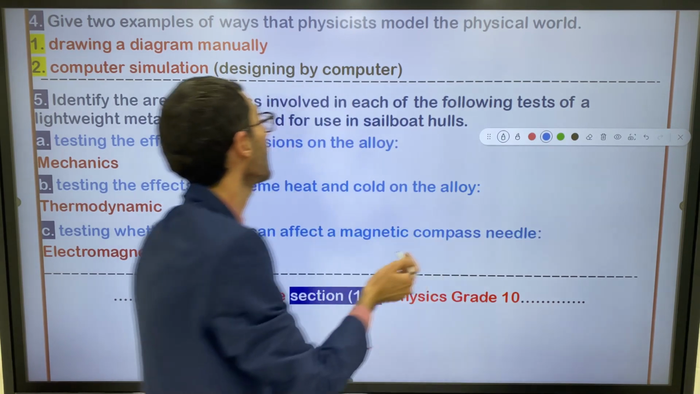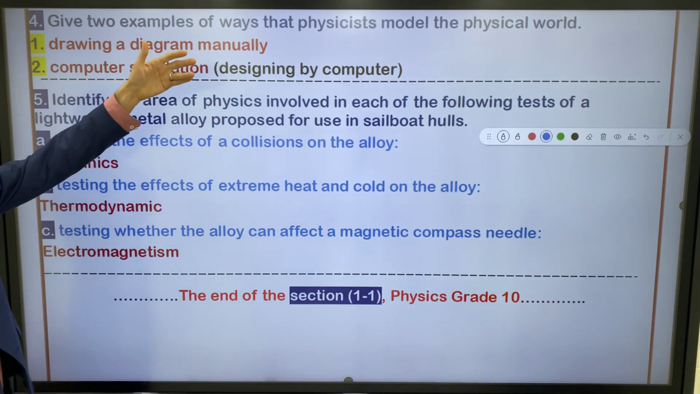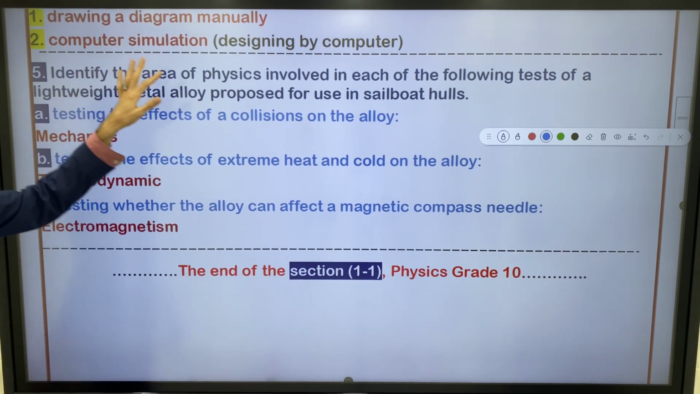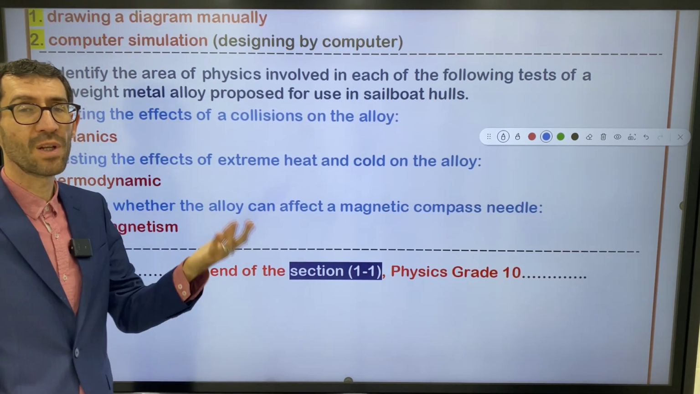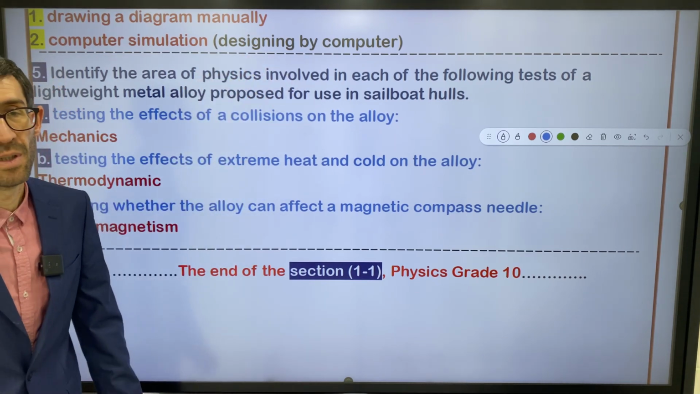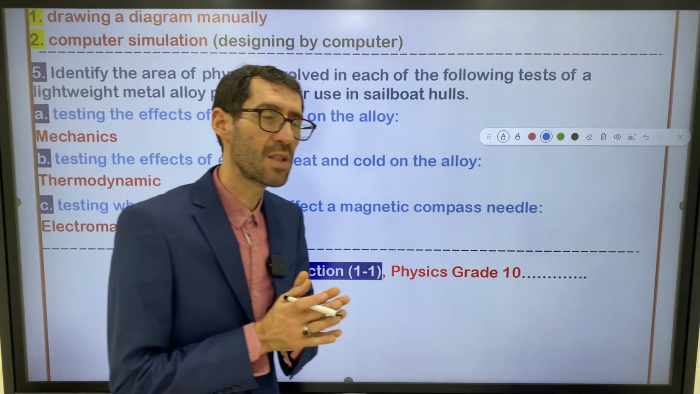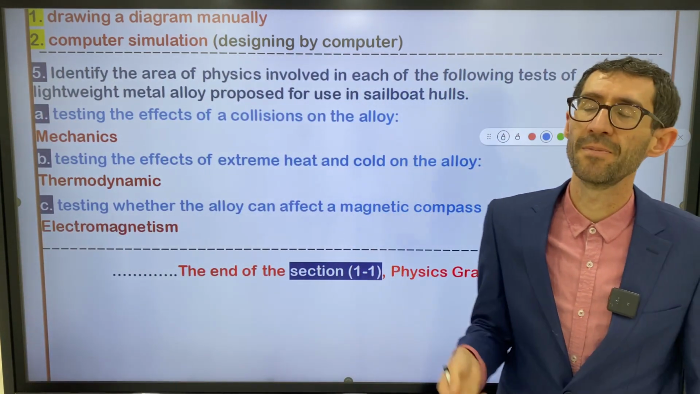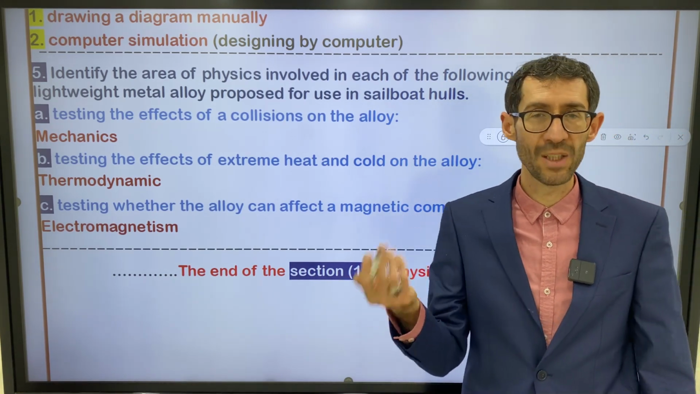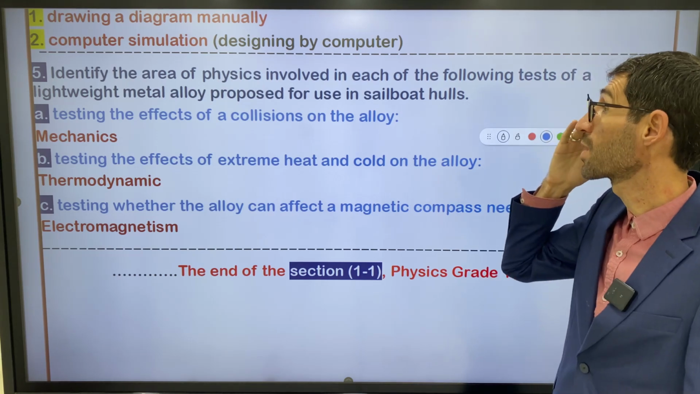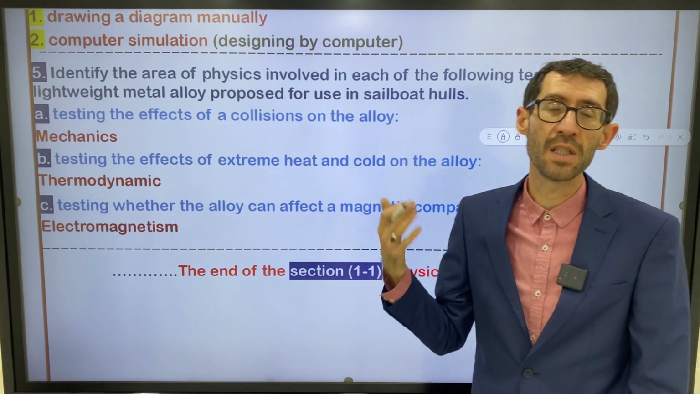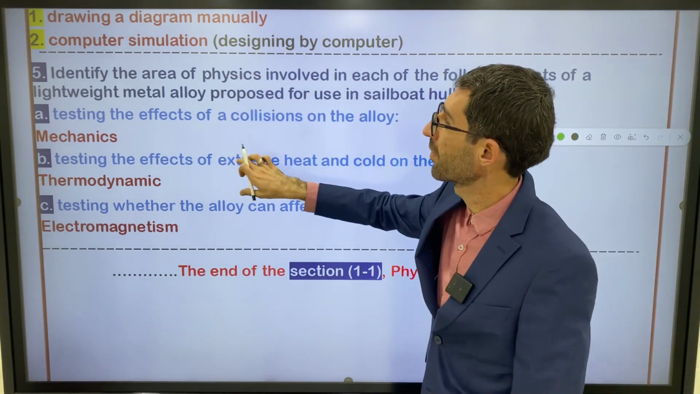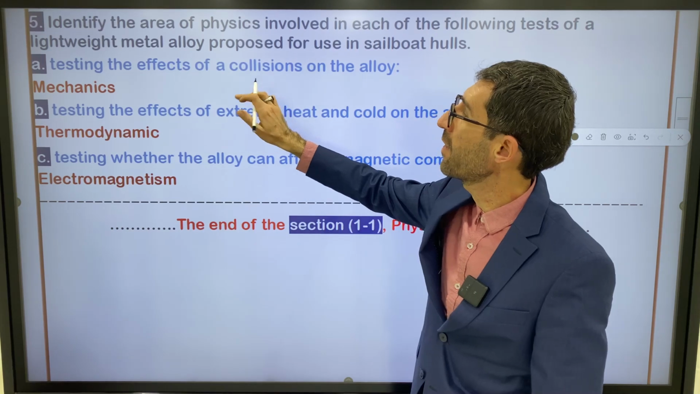So the first one is drawing manually. The second one, computer simulation. Computer simulation means designing by computer, especially for complicated cases. You cannot draw it manually. That's why you use computer simulation, and it's more accurate than the first one. Yeah. Another one, question number 5.